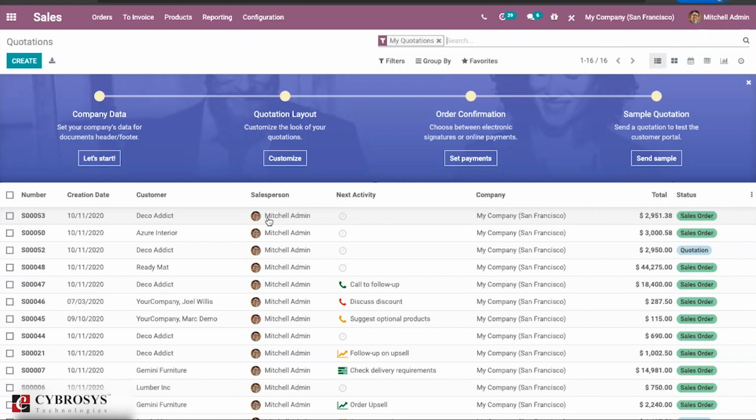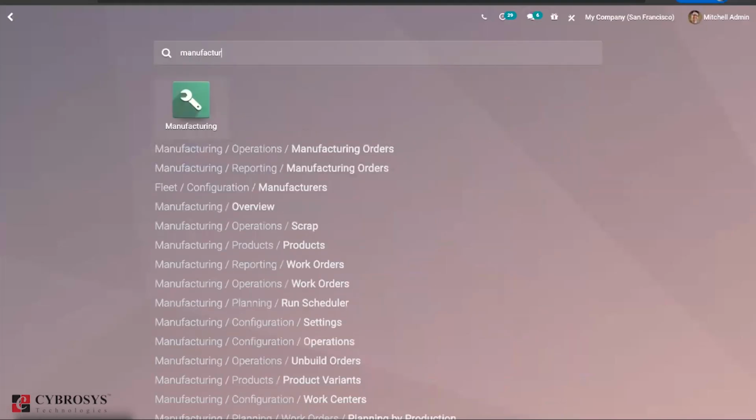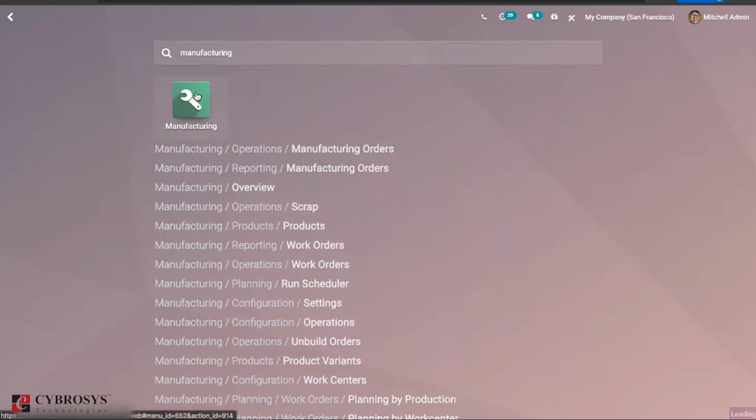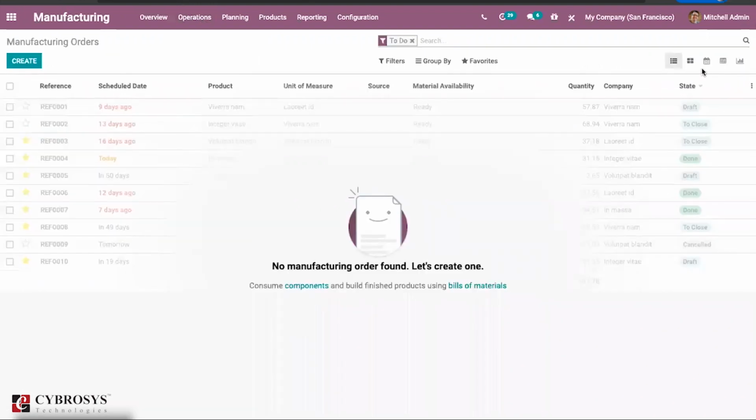Then if you go to the manufacturing area, there also we have some small changes, such as the priority widgets in the list view. In list view, you can find the priority widgets.